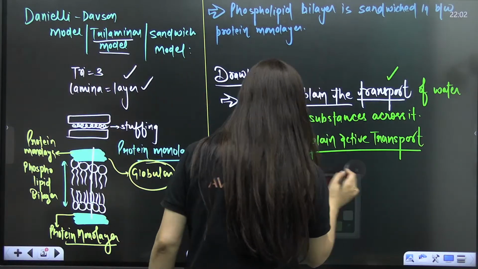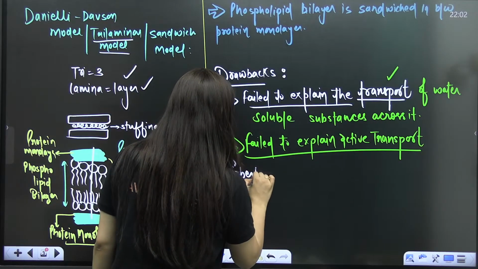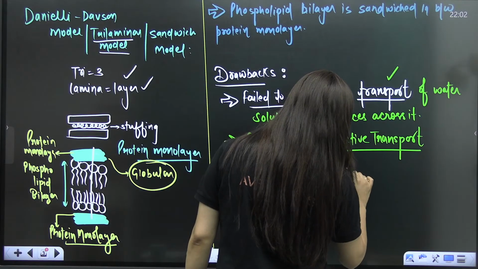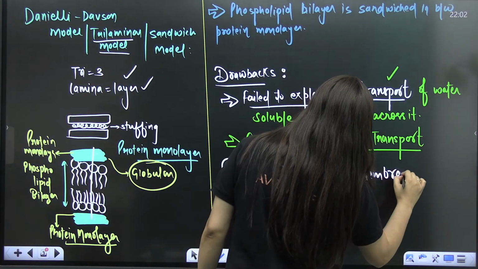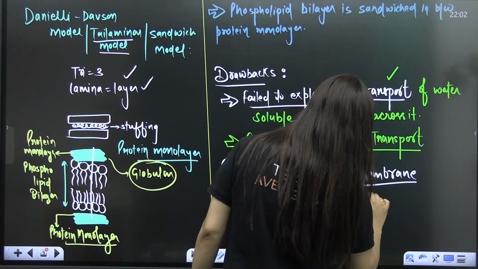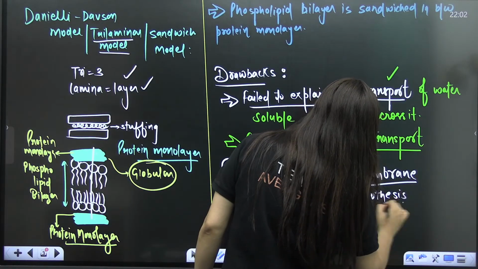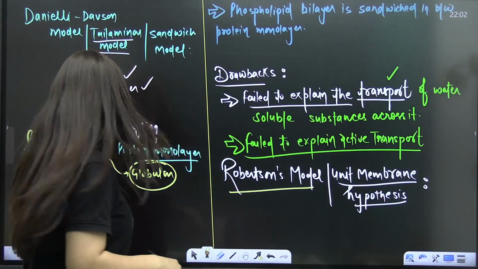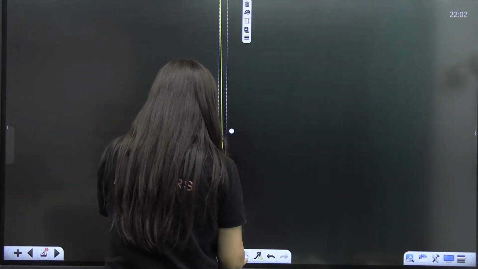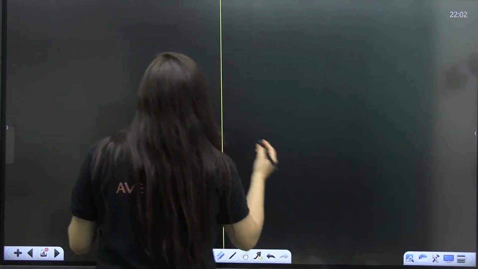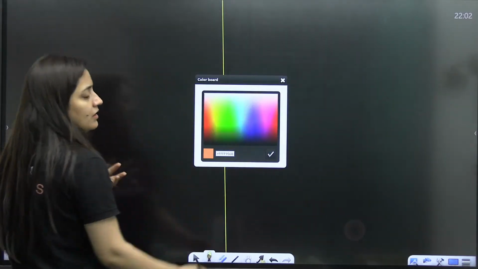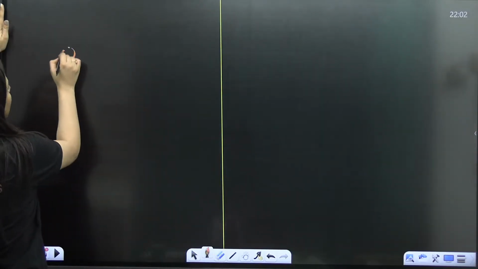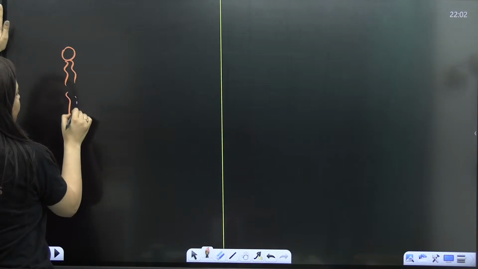Now the next is Robertson's model, which is also known as the unit membrane hypothesis. Here they didn't mention anything different from what we have studied in the Daniel-Davson model.